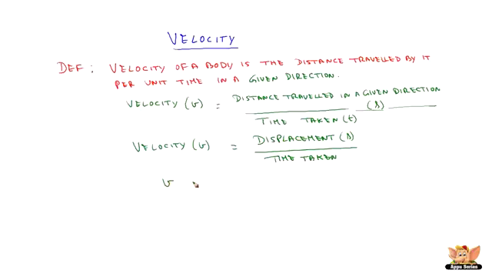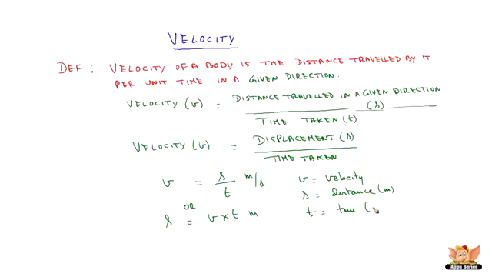Hence, v is equal to s by t, or in other words, s is equal to v into t, where v is velocity, s is distance, and t is time.